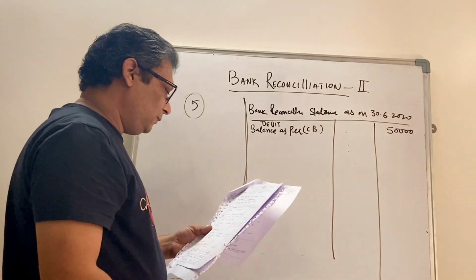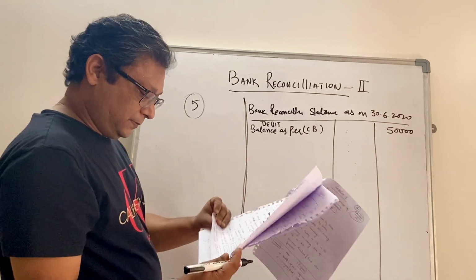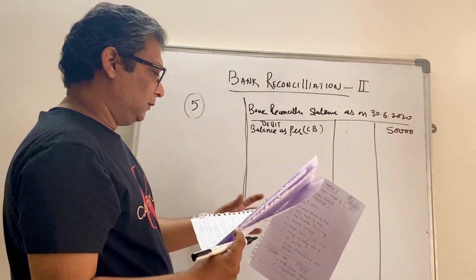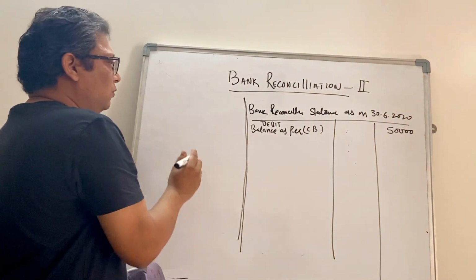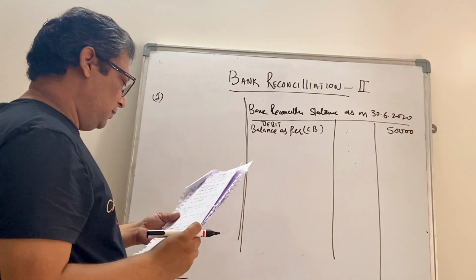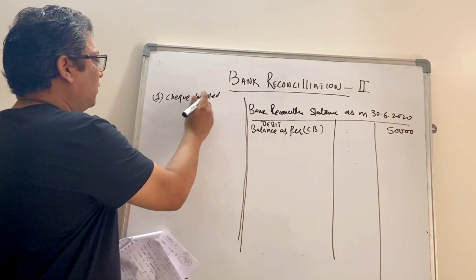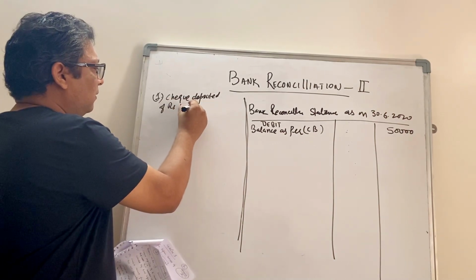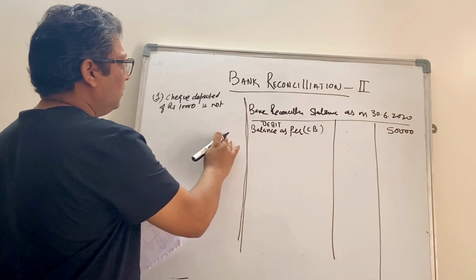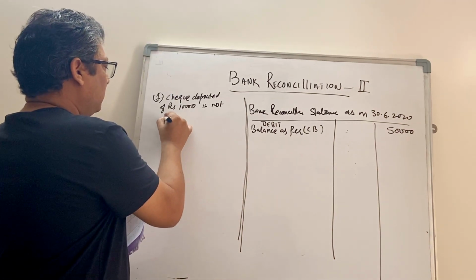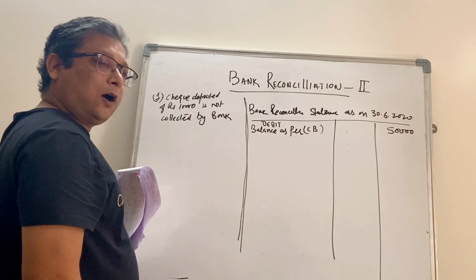Now what has happened? So firstly they have said that there is a check deposited of rupees 10,000 that is not collected by the bank, right? So how will we solve it?